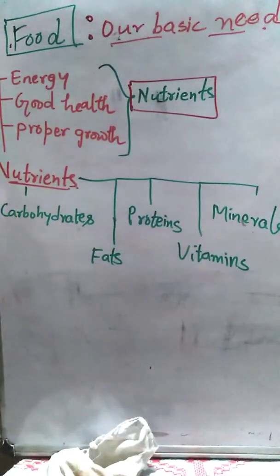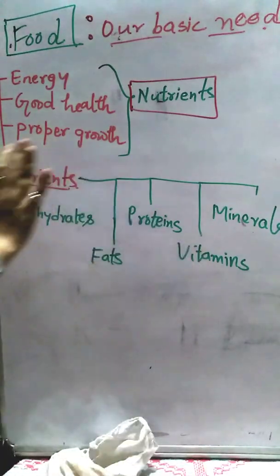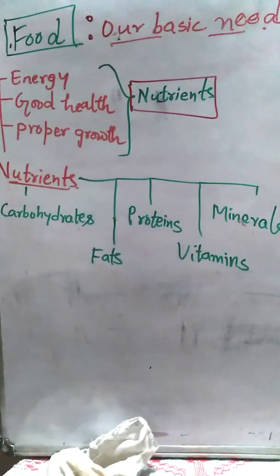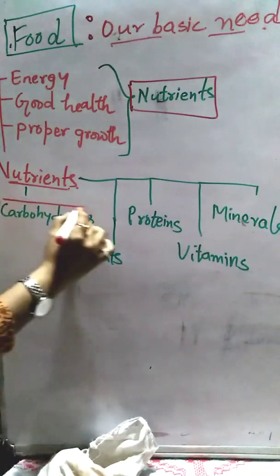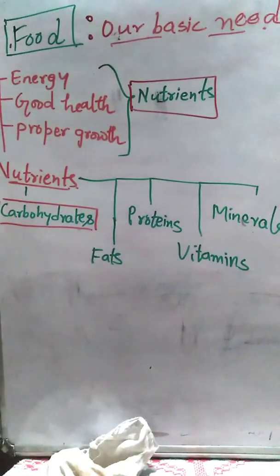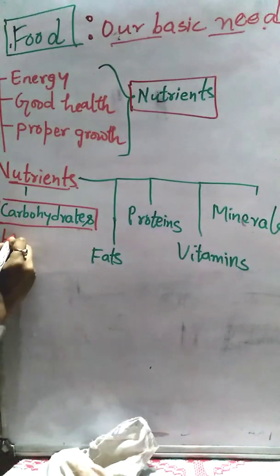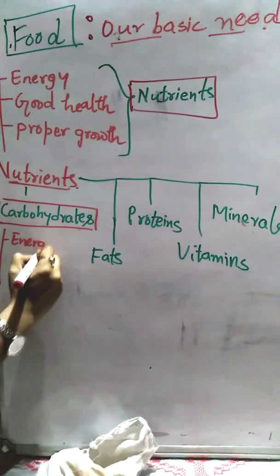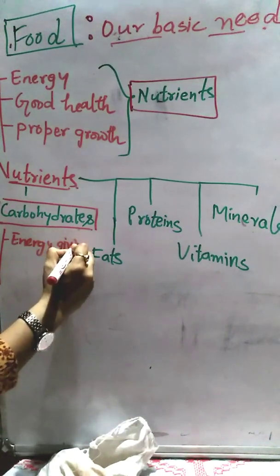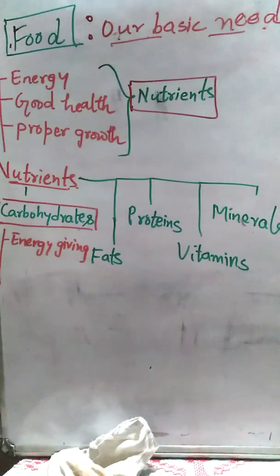Now, in this chapter, we are going to study each nutrient in detail. So let's begin with carbohydrates. One more thing is that every nutrient has its own speciality and its own name. The food rich in carbohydrates is known as energy giving food. So who needs to take carbohydrates? The farmers, the laborers, the sports persons, because they require more energy to perform their work.